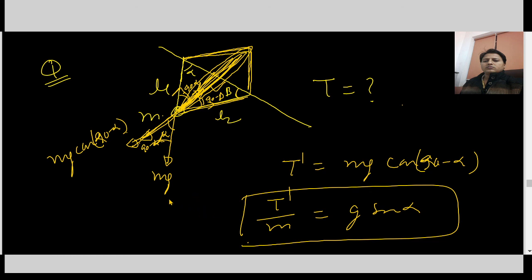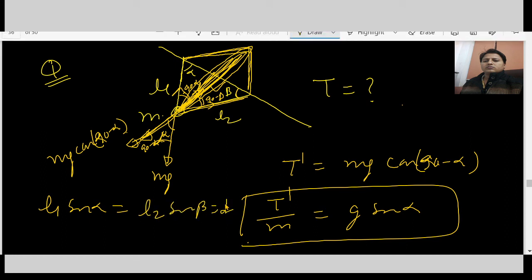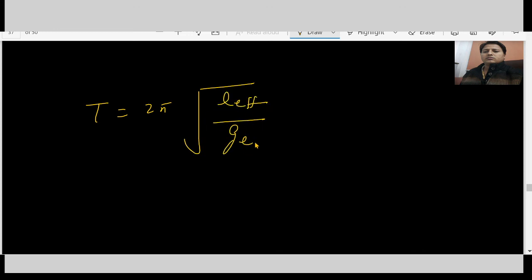Also, L1 sin alpha equals L2 sin beta, that is the perpendicular length or effective length. Effective length is L2 sin beta or L1 sin alpha. So what will be the time? Time is 2 pi under root L effective over g effective.